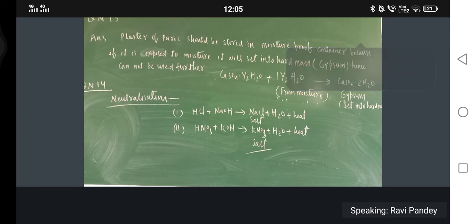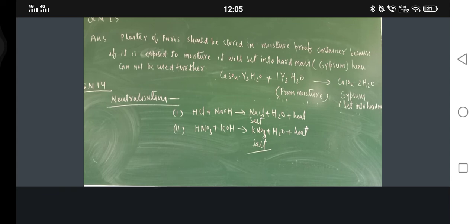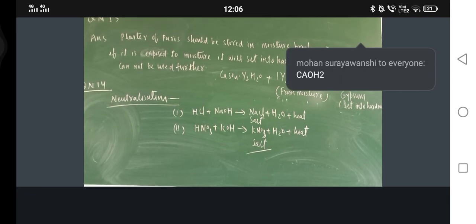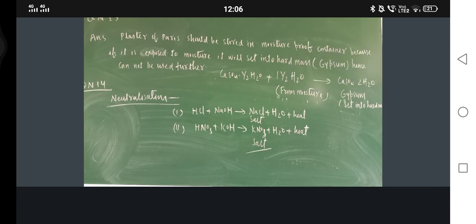No one is speaking, so you should speak now. Dry slaked lime. What is the formula of dry slaked lime? Calcium hydroxide. Now from the NCERT only questions will be asked.